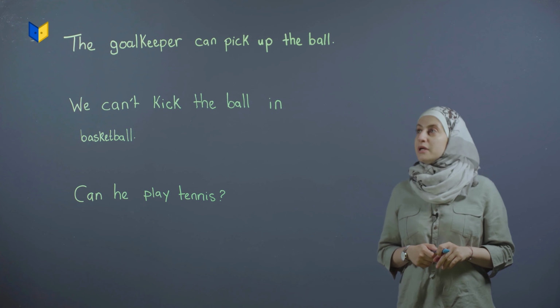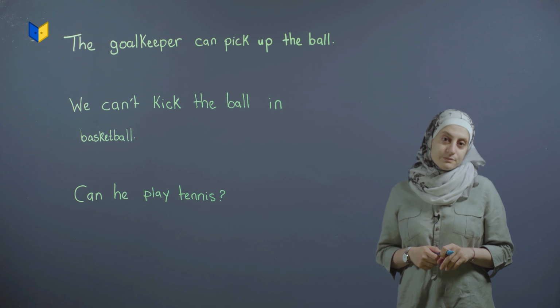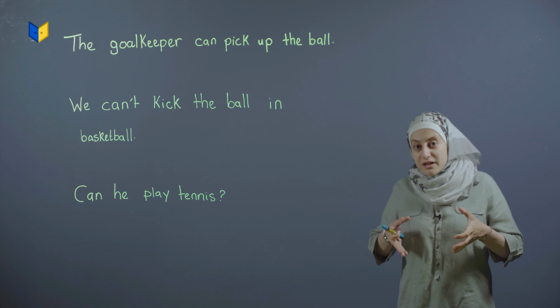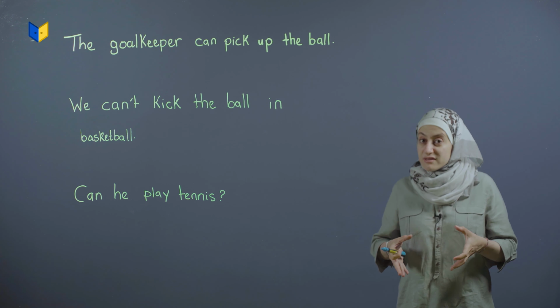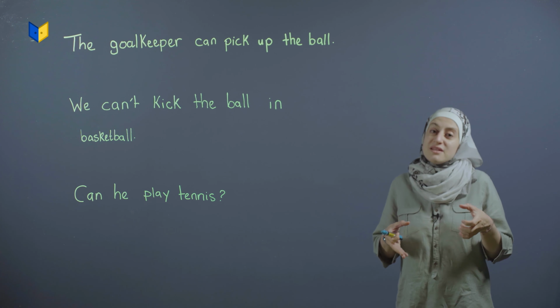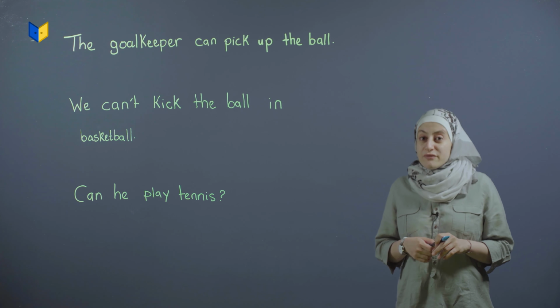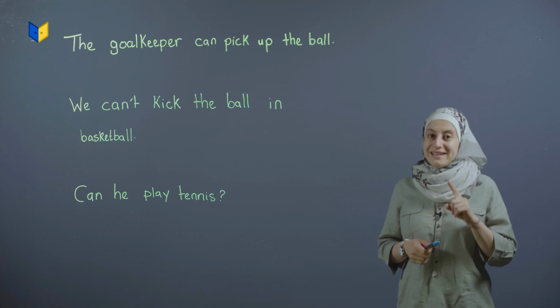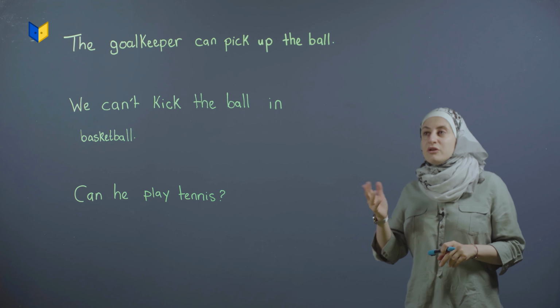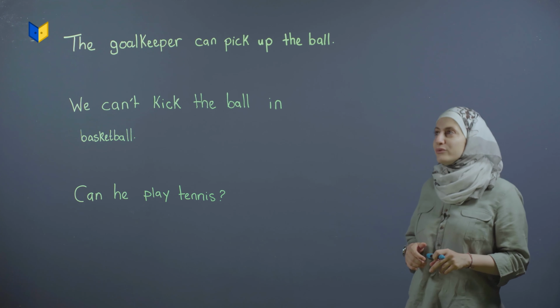The goalkeeper can pick up the ball. Now, the goalkeeper in football usually حارس المرمى بيقدر يمسك الكرة بإيده. The rest of the players, no, they cannot, can't, or cannot. Now, let's look at the example and write the rule.